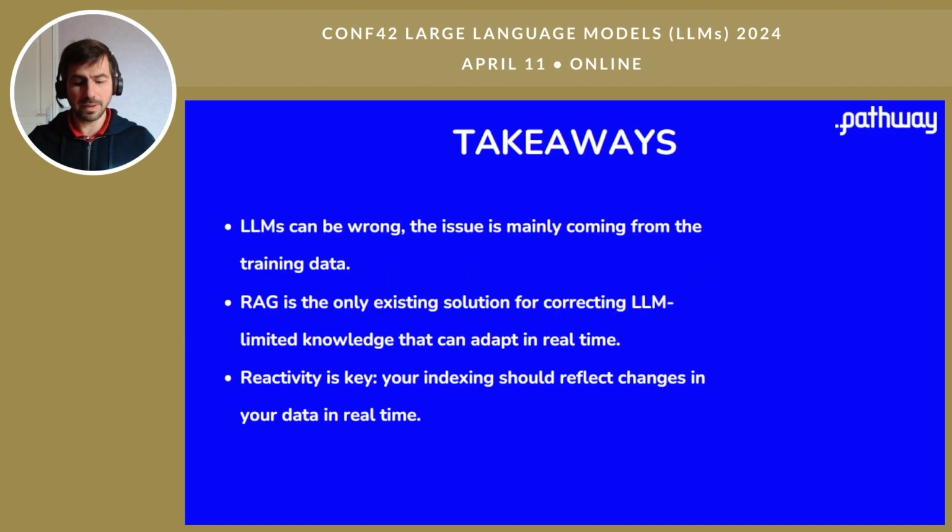So to conclude, while LLMs can be wrong, RAG is a solution. Most of the problems with LLMs come from the training data, be it because it's missing some data or because some data is incorrect. And RAG is the only existing solution to correct this limited knowledge that can adapt in real time. Fine tuning is nice, but it's done on batch data, so you cannot forget. So you have to redo it every time.